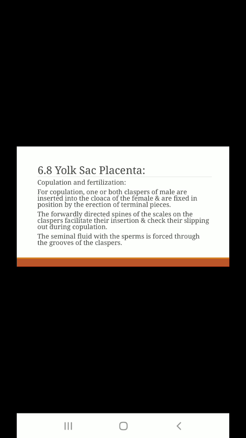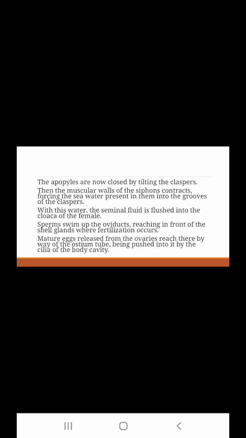The seminal fluid with sperm present in the testes of the male is forced through the grooves of the claspers, which are closed by the tilting of the claspers, and the fluid is flushed into the cloaca of the female. In that fluid the sperms are present. The sperms swim up the oviduct in the body of the female, reaching in front of the shell gland